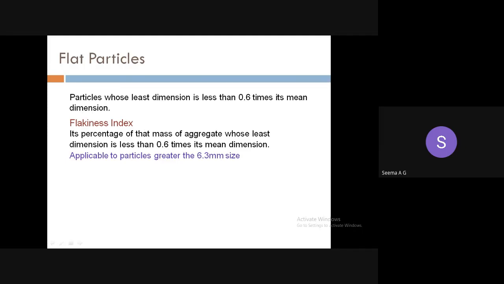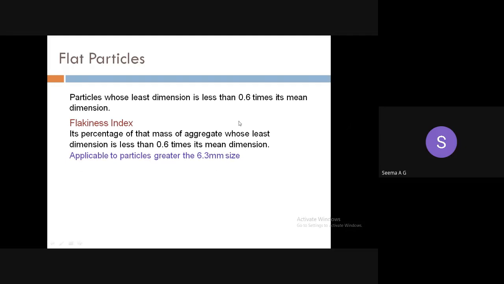And elongated particles: the particles are said to be elongated when the largest dimension, that is usually the length of the particle, is more than 1.8 times the mean dimension. So when you talk about the thickness, it is less than 0.6 times its mean dimension. When you talk about elongated particles, the larger dimension is more than 1.8 times the mean dimension. So, flaky particles and elongated particles.